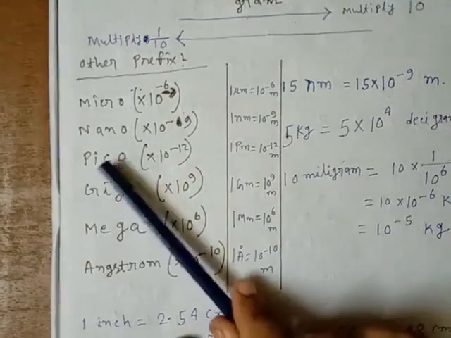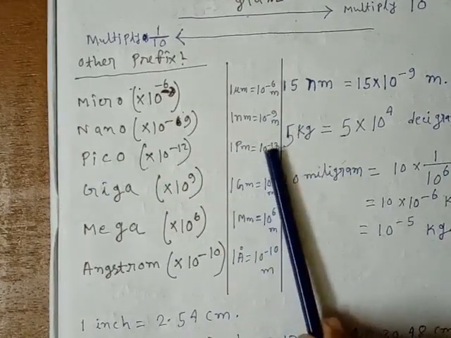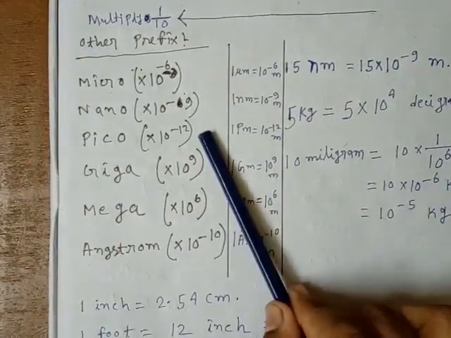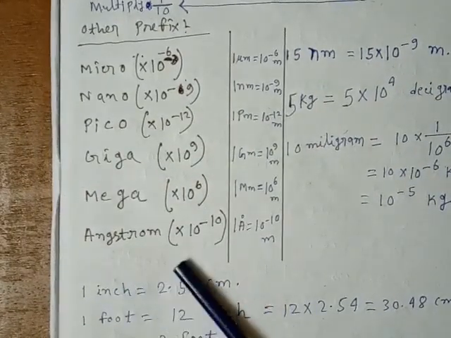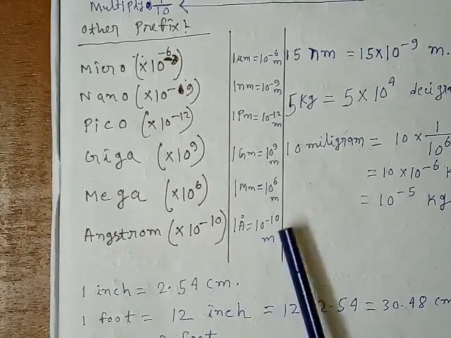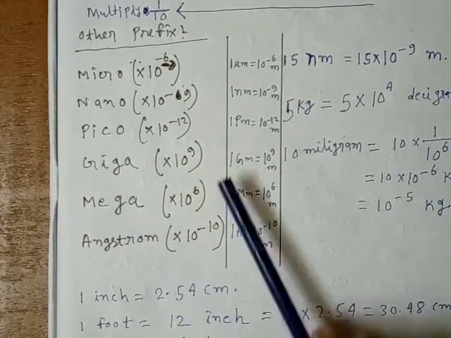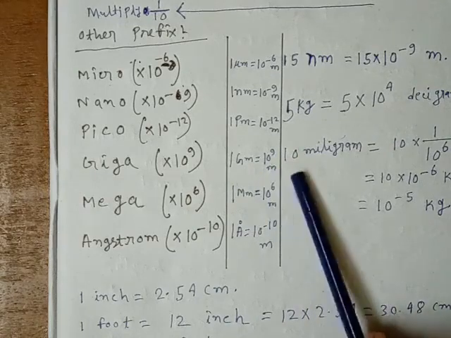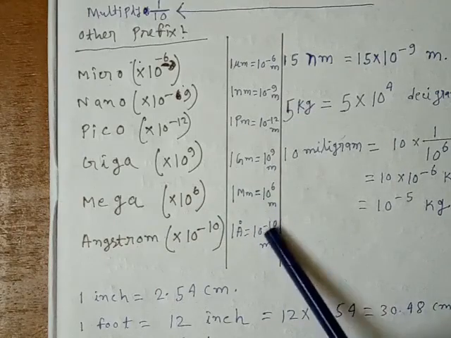Now nanometer means 10 to the power minus 9 meter, picometer means 10 to the power minus 12 meter, and those are the smaller units. Now there is another small unit, angstrom. 1 angstrom equals 10 to the power minus 10 meter. Now there are big units, giga and mega. 1 gigameter means 10 to the power 9 meter, and 1 megameter means 10 to the power 6 meter.